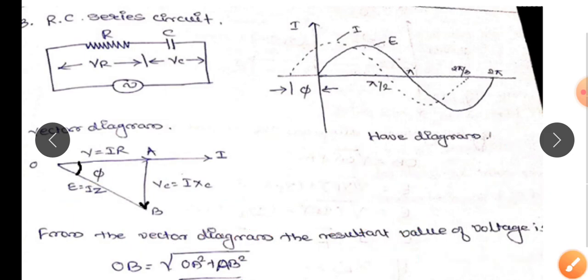So in the capacitive circuit, you have to remember the current leads the voltage by an angle phi.